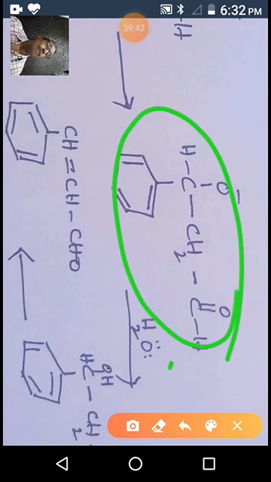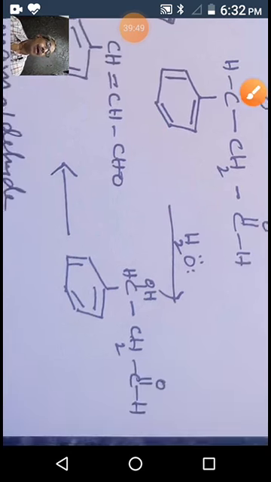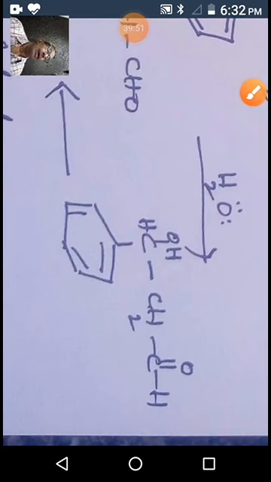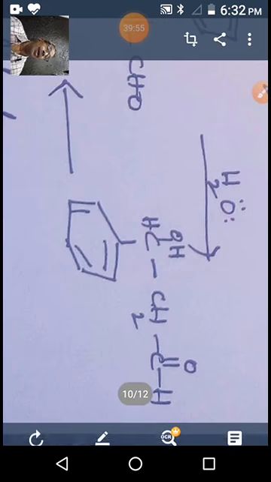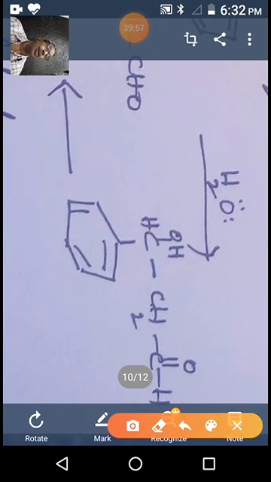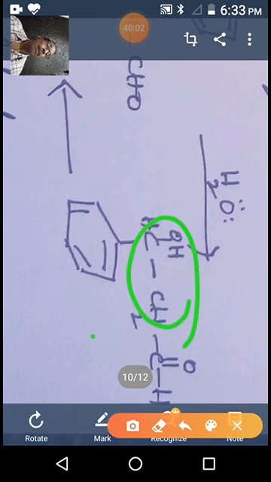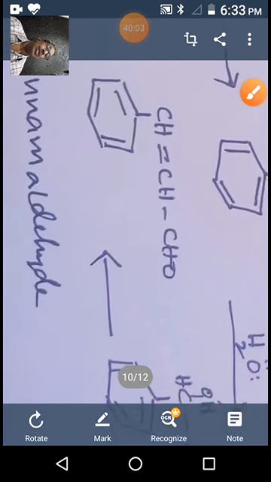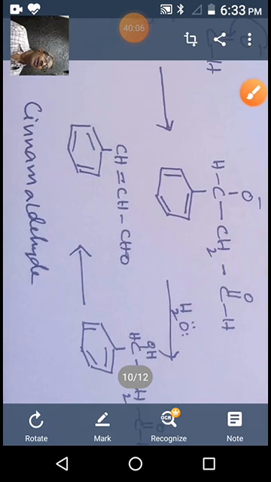This ion, by abstracting a proton from water, forms this type of molecule, a hydroxy compound. On dehydration, by losing a water molecule, it forms this type of compound, cinnamaldehyde. So this is the mechanism.